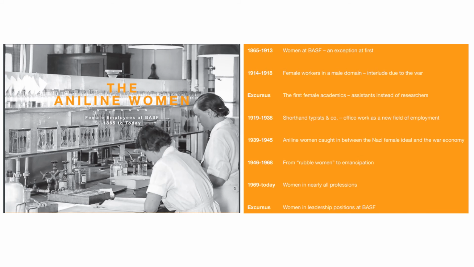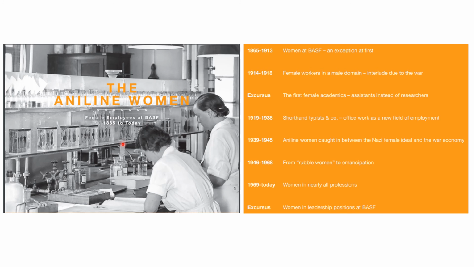Now coming to the interesting term, the Aniline Women. On the BASF website, you will find a compilation about all the female employees right from 1865 till today.